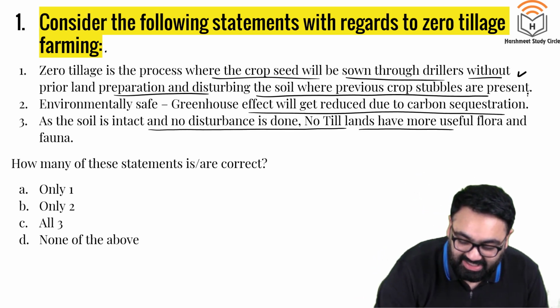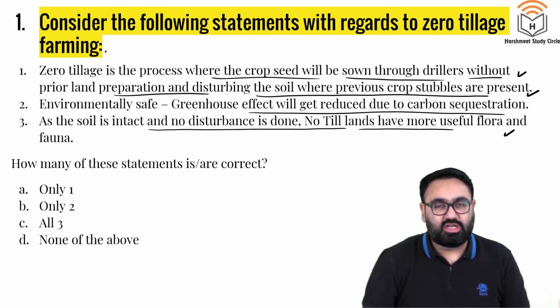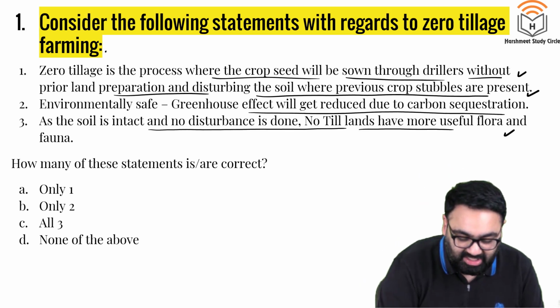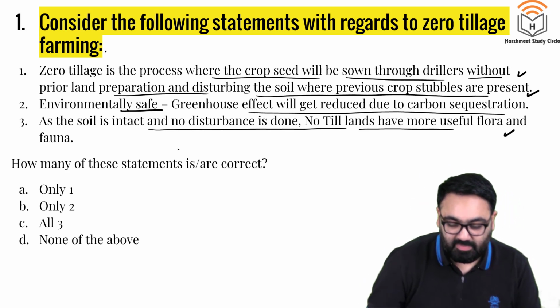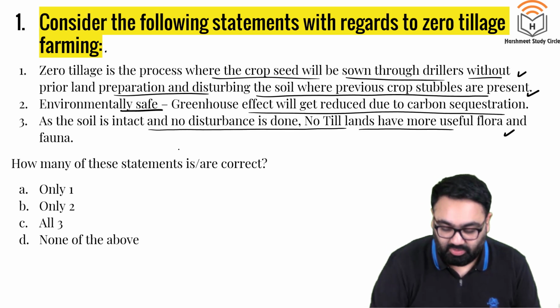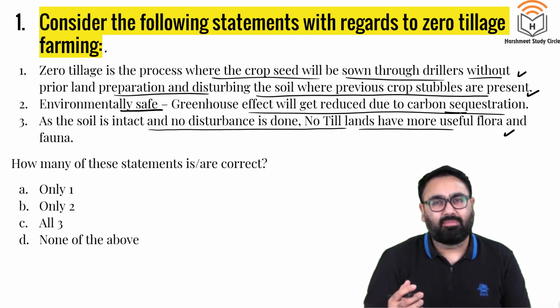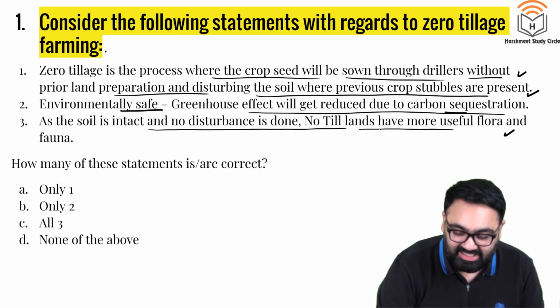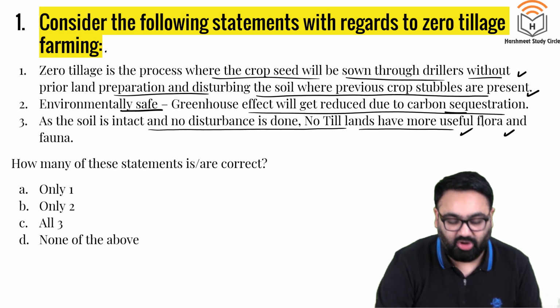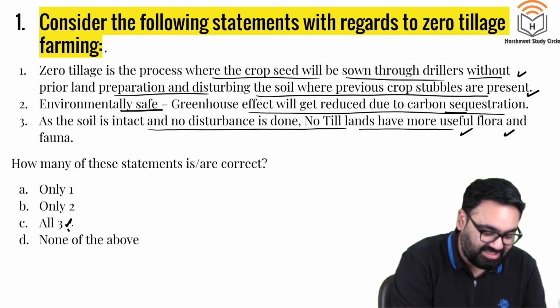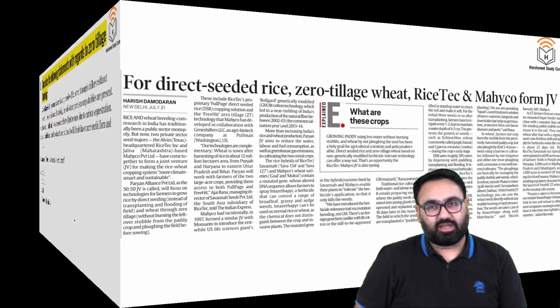All these three statements here are correct. Because there is no disturbance of the top layer of the soil, it is considered to be environmentally safer. It will lead to carbon sequestration, basically carbon getting trapped and carbon not getting released. And since no disturbance is there, it is more useful to flora and fauna. The answer thus here is C. All the three are correct.